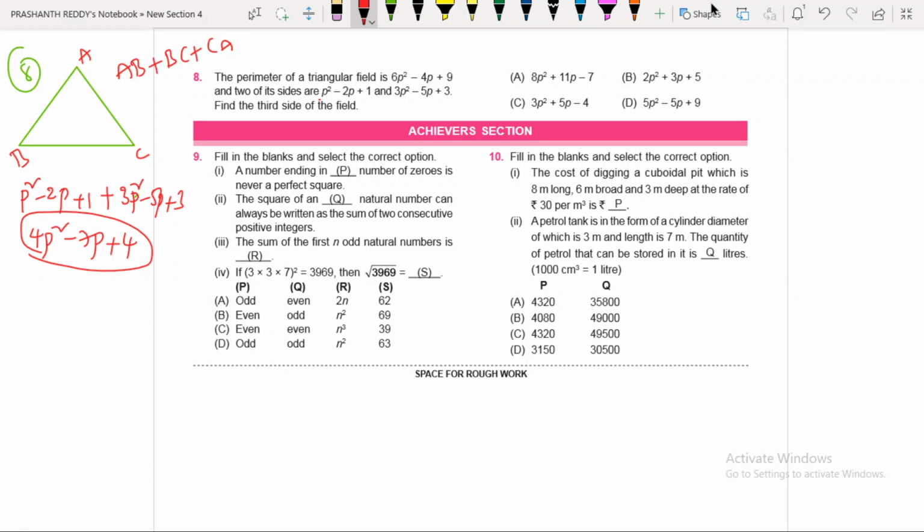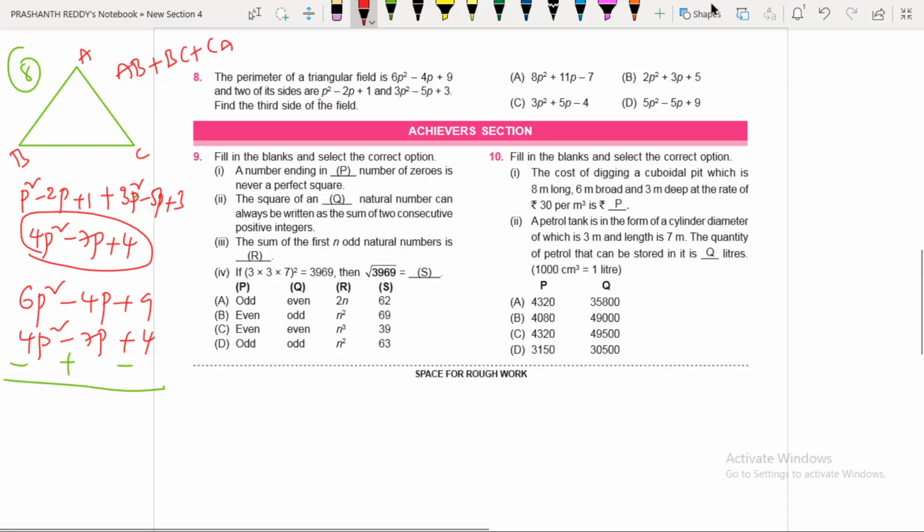In order to get the third side from the total perimeter, what is the perimeter? 6p square minus 4p plus 9. From this total perimeter, subtracting only the sum of the lengths of 2 sides, you are going to get the length of the third side. Since I am subtracting, the sign will change. You know already, subtraction means simply the sign will change. 6p square minus 4p square means 2p square. Minus 4p plus 7p means you are going to get 3p. 9 minus 4 means simply 5. 2p square plus 3p plus 5.